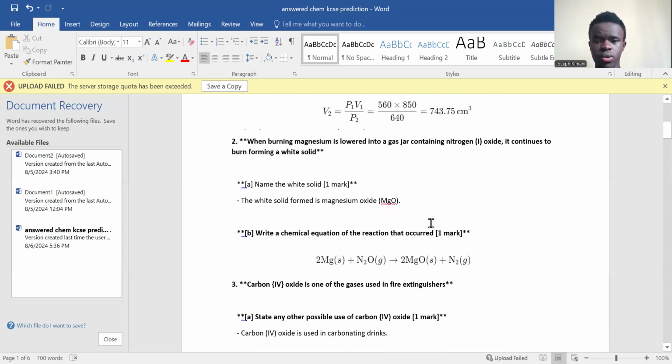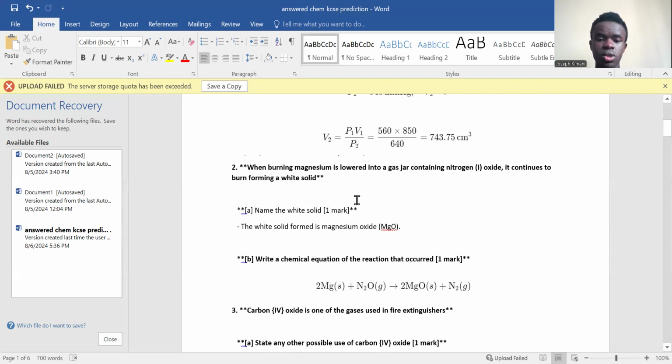Now for question number 2. When burning magnesium is lowered into a gas jar containing nitrogen 1 oxide, it continues to burn, forming a white solid. So guys, you see it's burning magnesium lowered into a jar containing nitrogen 1 oxide, and it continues to burn, forming a white solid.